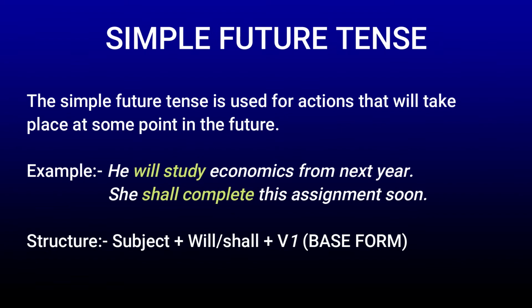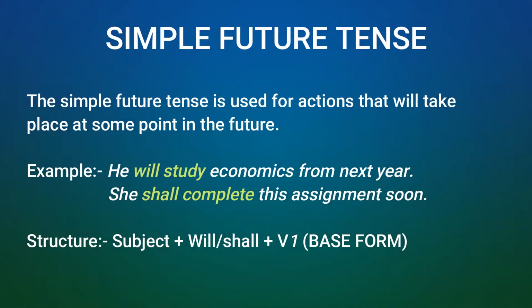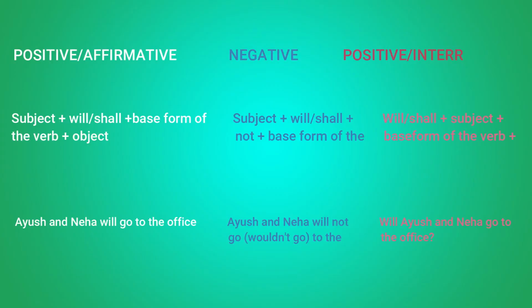She shall complete this assignment soon. The structure or the formula to frame simple future tense is subject plus will or shall plus first form of the verb. The positive or affirmative sentence in future tense is framed by this formula: subject plus will or shall plus base form of the verb plus object.